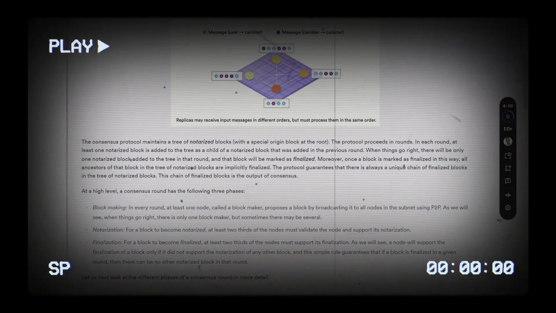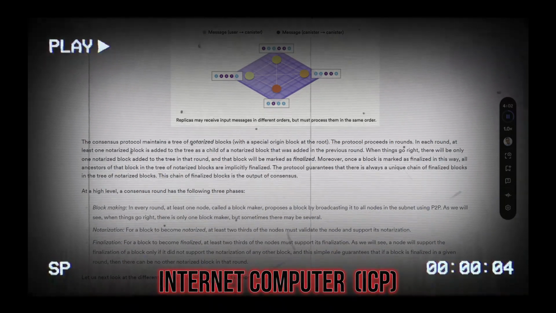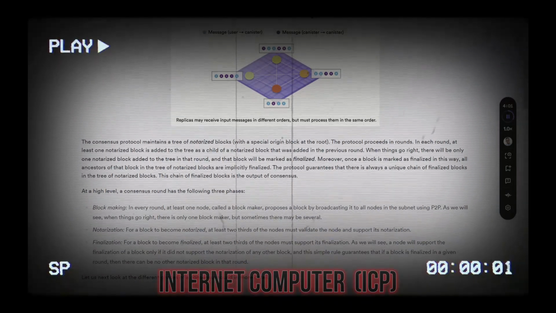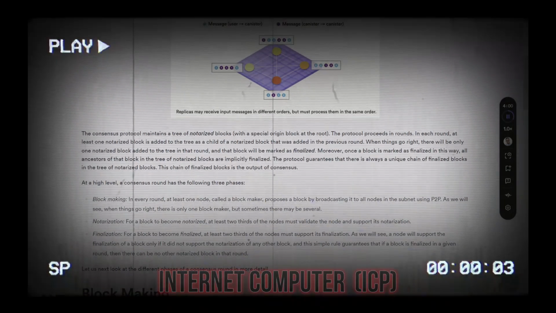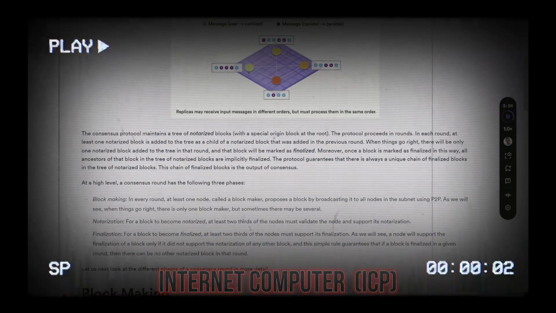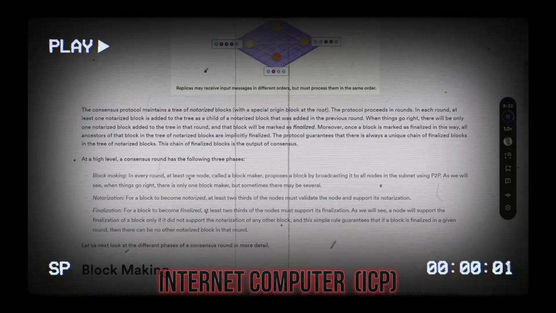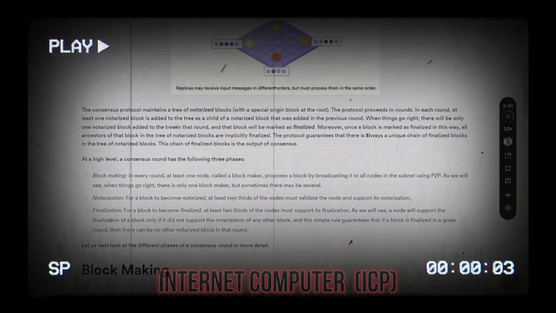Moreover, once a block is marked as finalized in this way, all ancestors of that block in the tree of notarized blocks are implicitly finalized. The protocol guarantees that there is always a unique chain of finalized blocks in the tree of notarized blocks. This chain of finalized blocks is the output of consensus. At a high level, a consensus round has the following three phases.